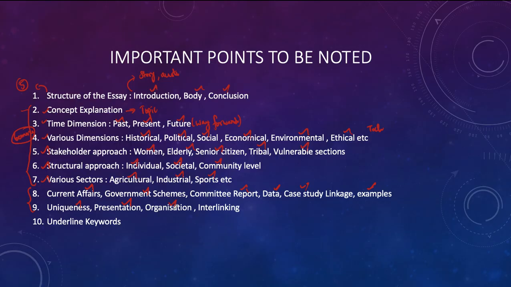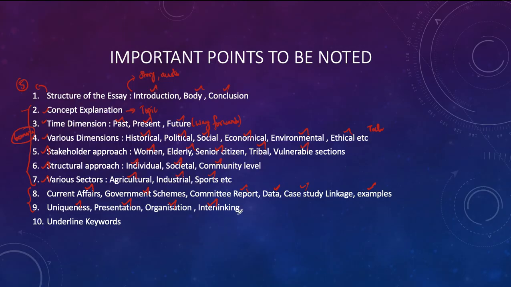Organization, what I mean is that the topic should be written in a proper organized manner, like how I presented this particular essay in this format. So I would advise you to come up with this kind of organized format in your essay. Do not randomly quote the dimensions, like while writing the historical dimension, going into the stakeholder, then again coming back to historical, economical or political dimension, then going to individual approach, then coming to time dimension. Like this, confusion should not be there. There should be proper clarity, which should be visible in your essay approach.